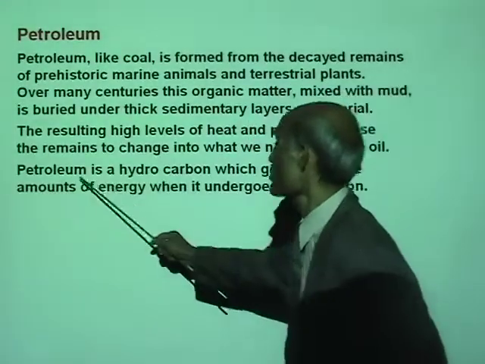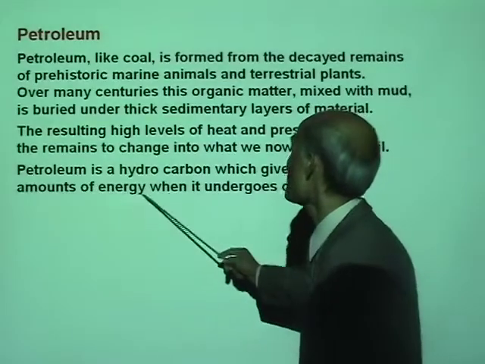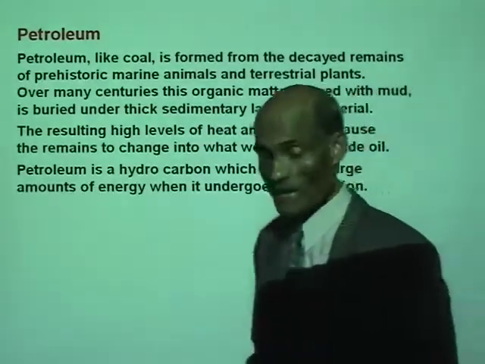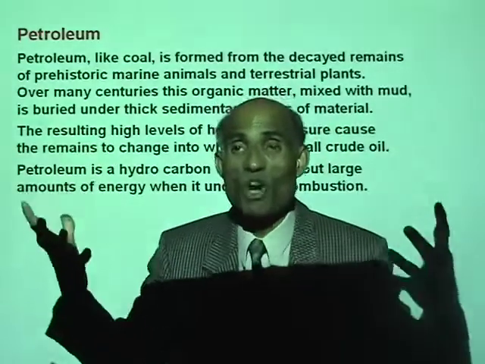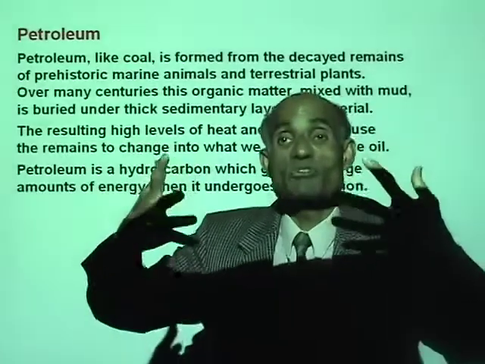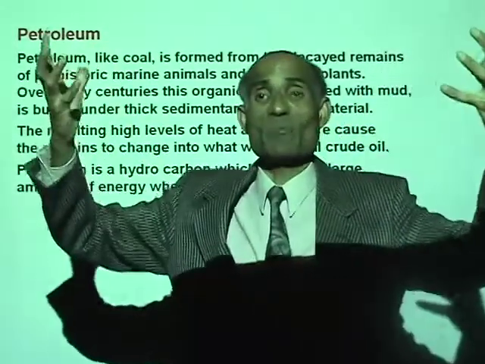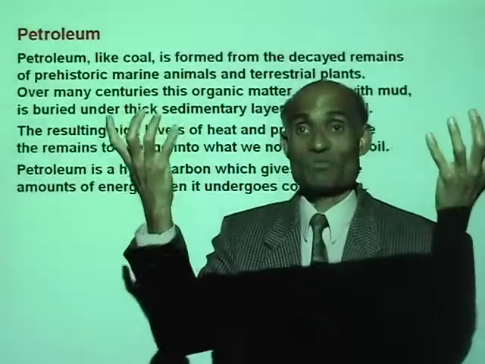Alright, so petroleum is a hydrocarbon which gives out large amounts of energy when it undergoes combustion. When it combines with oxygen and is burned, all the locked up energy in it is released.